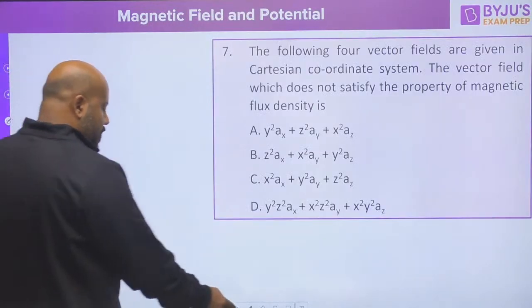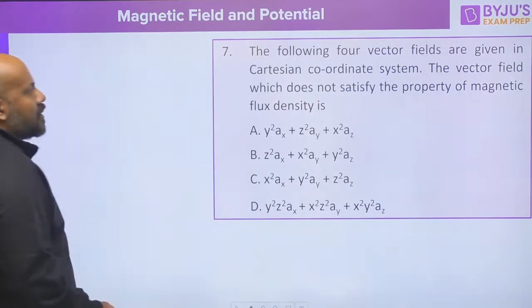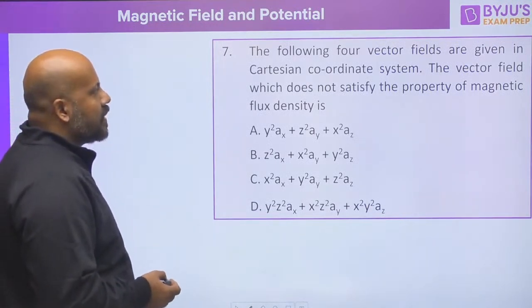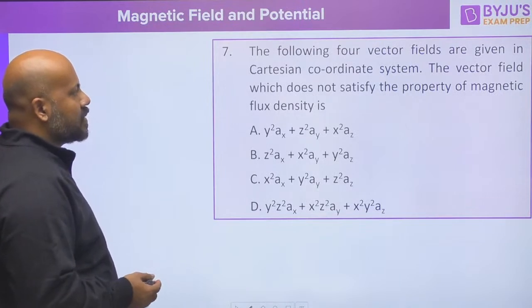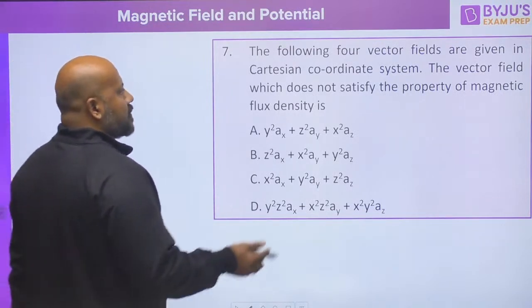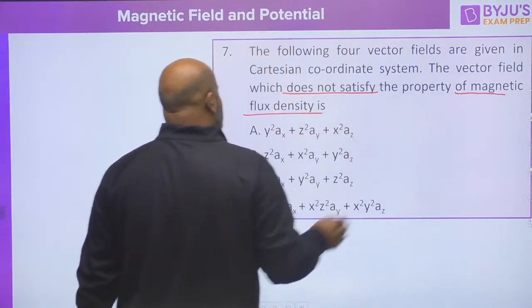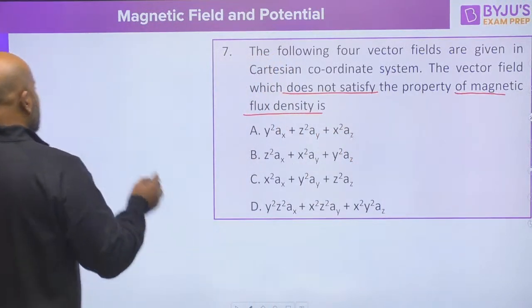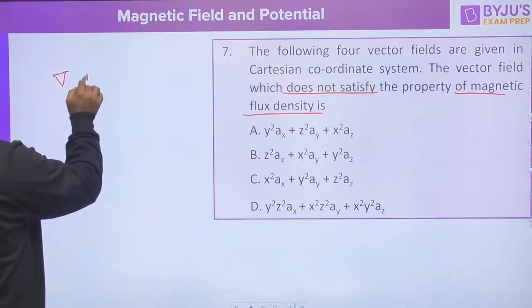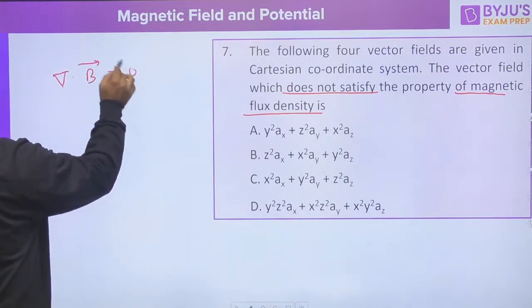See, the next question is also based on similar logic. He is saying the following 4 vector fields are given in the Cartesian coordinate system. The vector field which does not satisfy the property of magnetic field, magnetic flux density, is going to be... So basically you have to check for all the options whether del dot B is 0 or not.